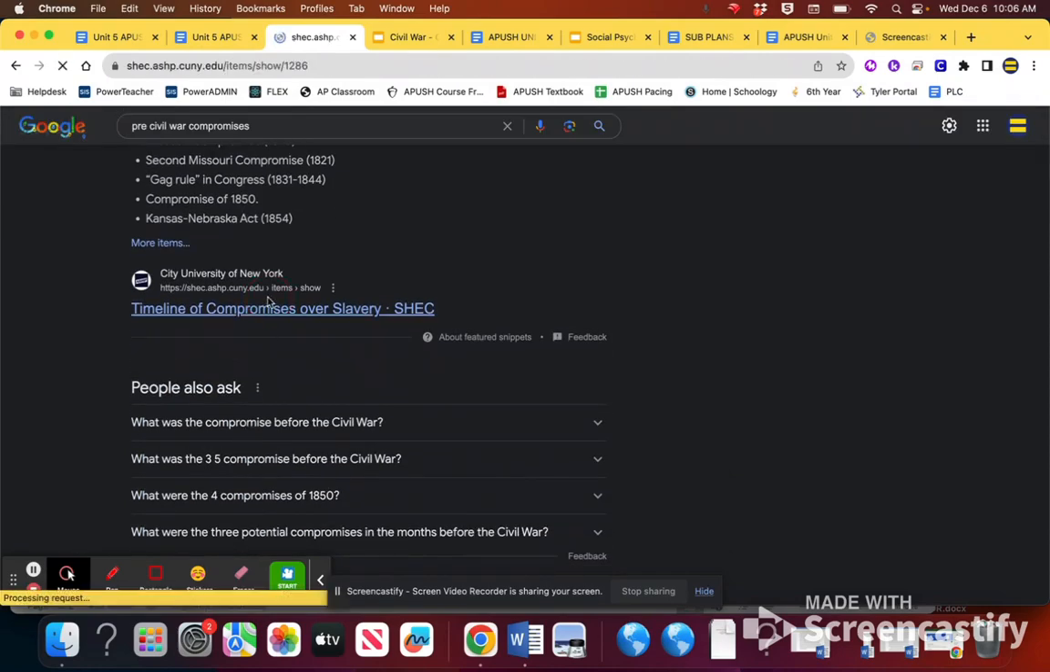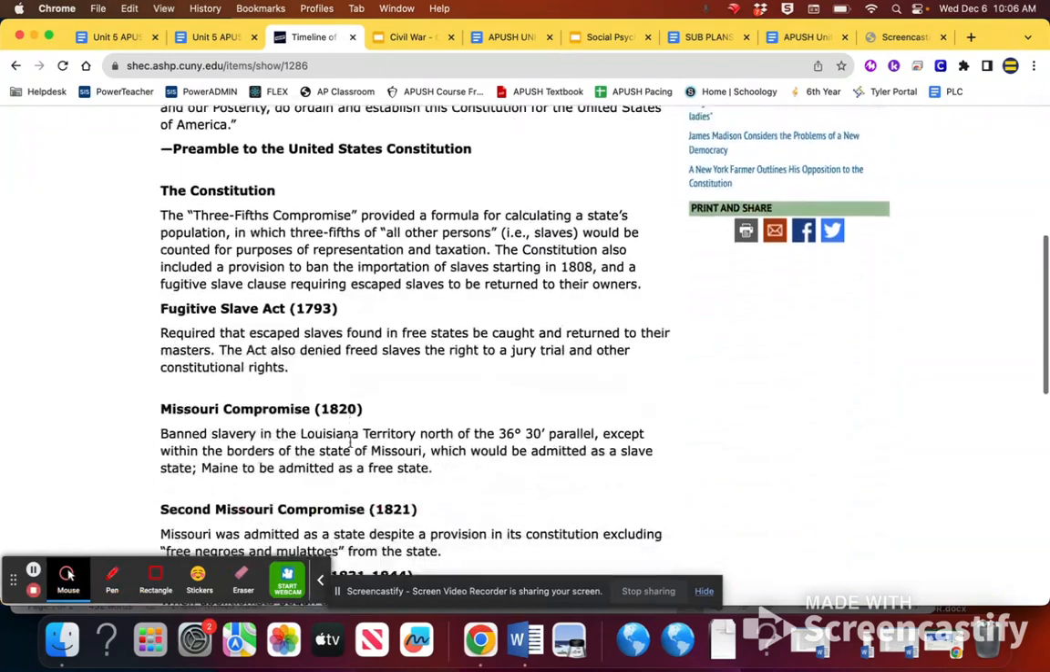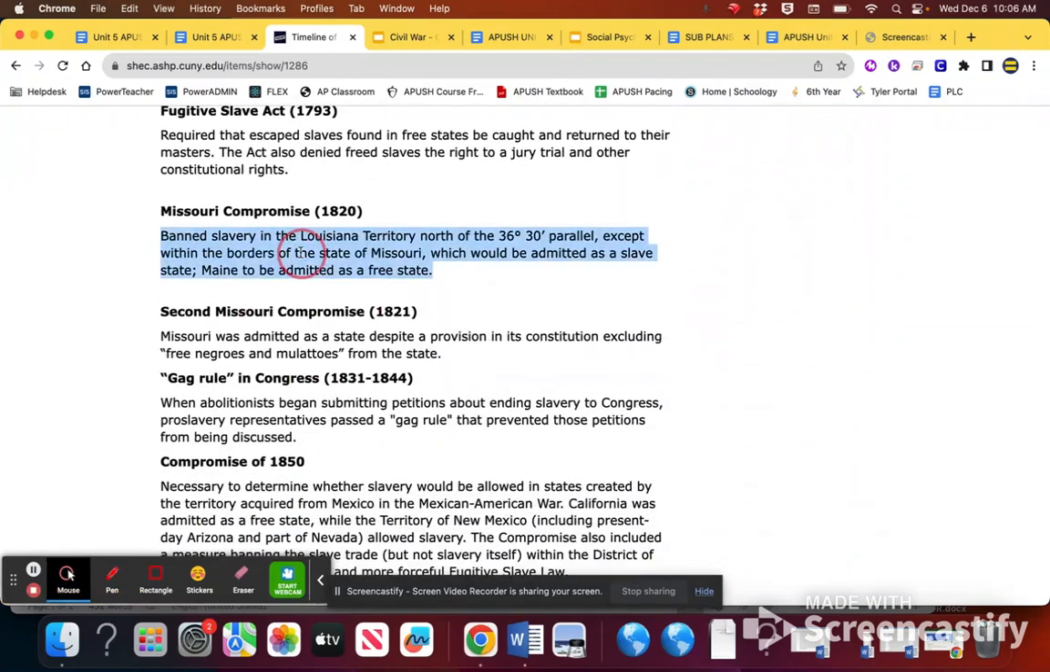Compromises over slavery that occur leading up to the Mexican-American War, the ones I really want you to know. The Missouri Compromise: it's this idea that no state above the state of Missouri can have slavery, except for Missouri, and Maine is added. Remember, this would be a really good quiz question, so I would probably pay attention to this. Again, really good quiz question.